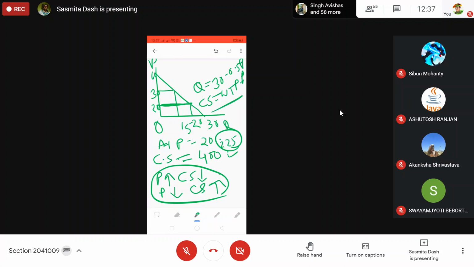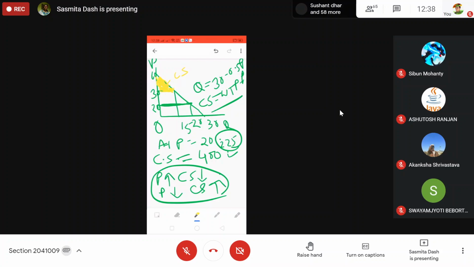For an individual unit, you get this one. If it is the total consumer surplus, you calculate it by the area. Initially, what was the consumer surplus? Let me show you. Initially the consumer surplus was only this much, when price was 30. So this is your consumer surplus when price is 30.